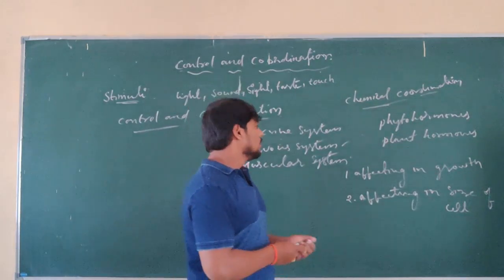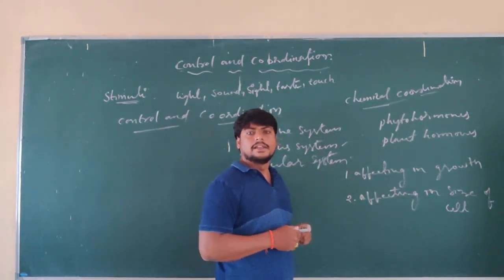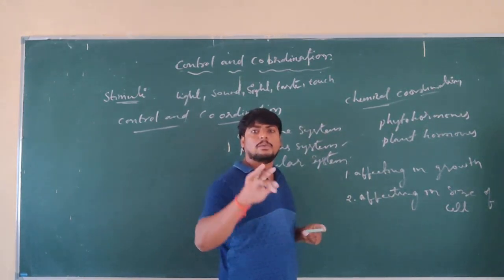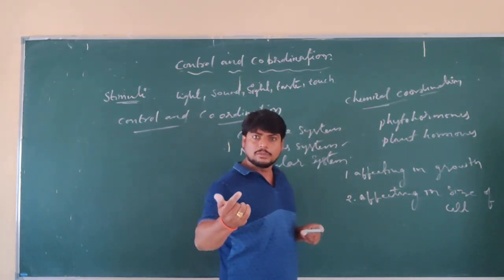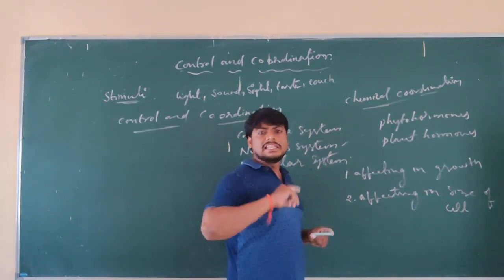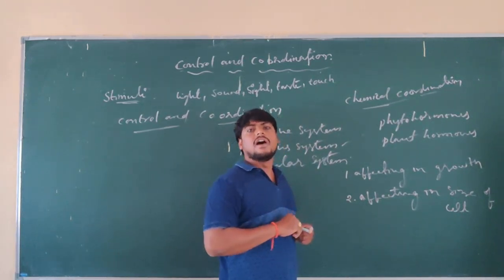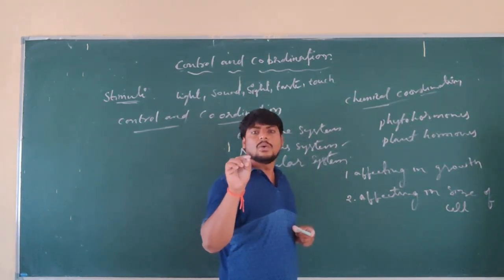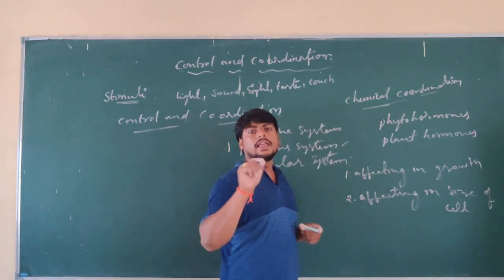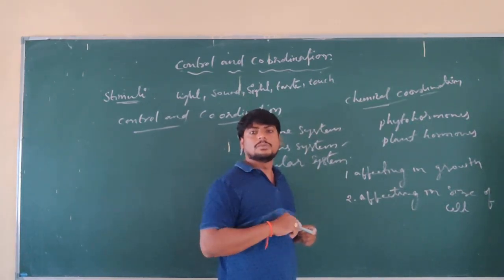So the plant hormones produced in plants give the response for both external stimuli as well as internal stimuli. Whatever the stimuli, the response given by plants is very slow when compared to animals. So immediately we can't find the response shown by the plant.